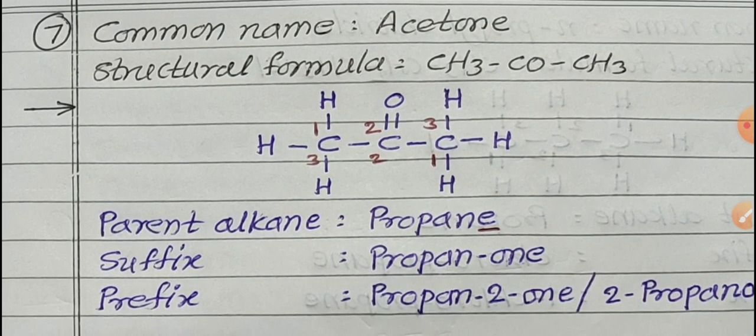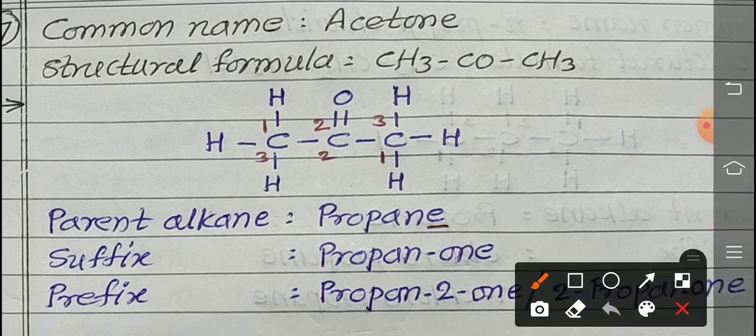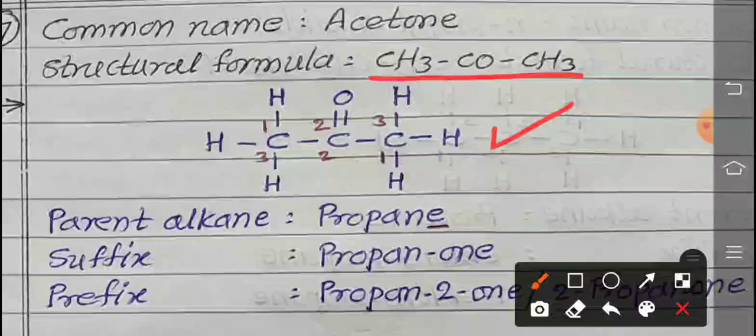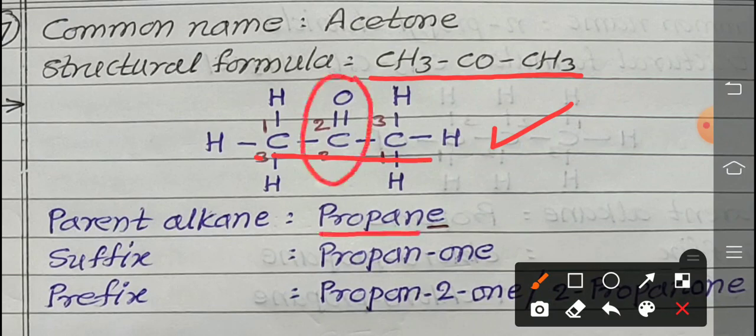Seventh one. Common name is acetone. Structural formula is given: CH3COCH3. So we are drawing this structure and numbering from left to right and right to left. Clear? So 3 carbon atoms in a straight line. So propane is the parent alkane name. Functional group is attached to which carbon atom? Both numbering systems are correct, left to right or right to left.